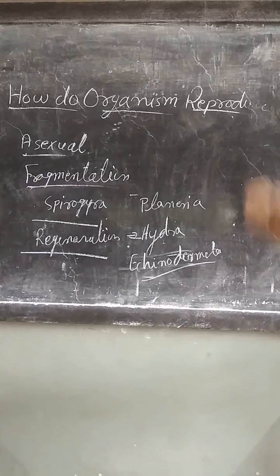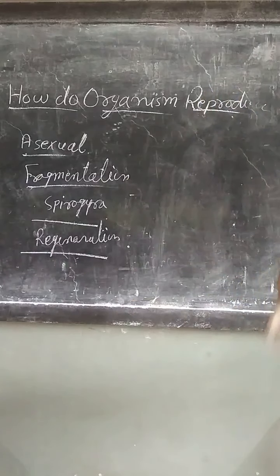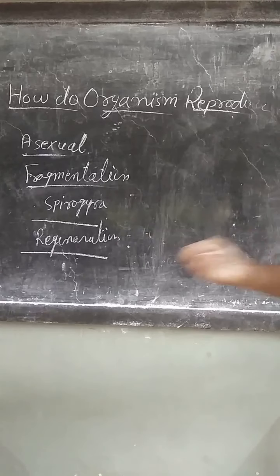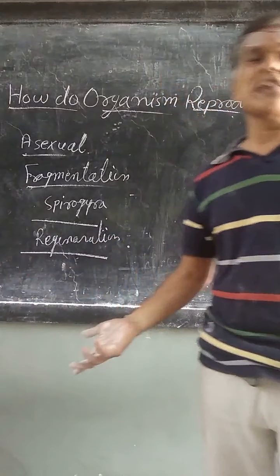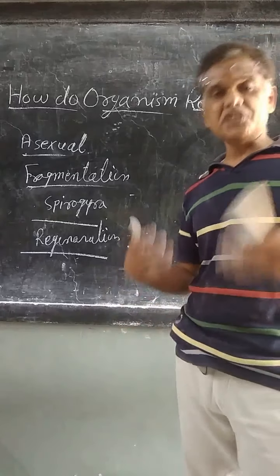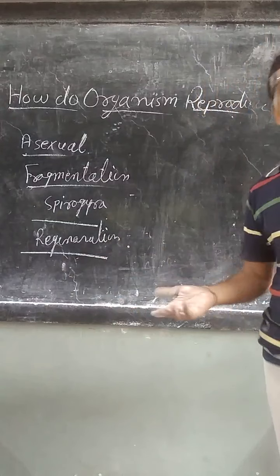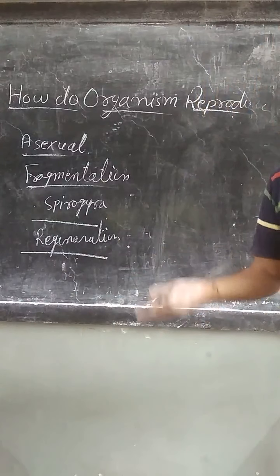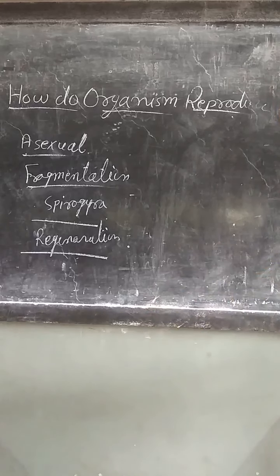A limited power of regeneration is also present in human beings. If you see our nails, skin, and hair, these also regenerate. When we cut them, they are regenerated again. Skin continuously changes, and the nails we cut will regrow. So a limited power of regeneration is also present in human beings.